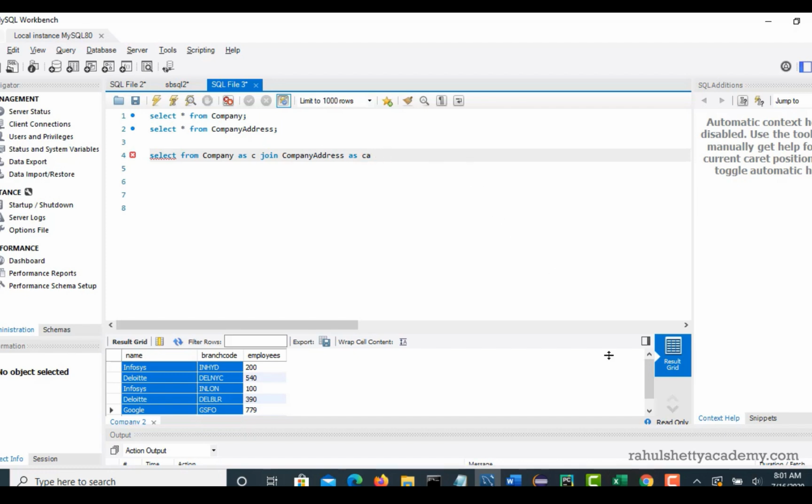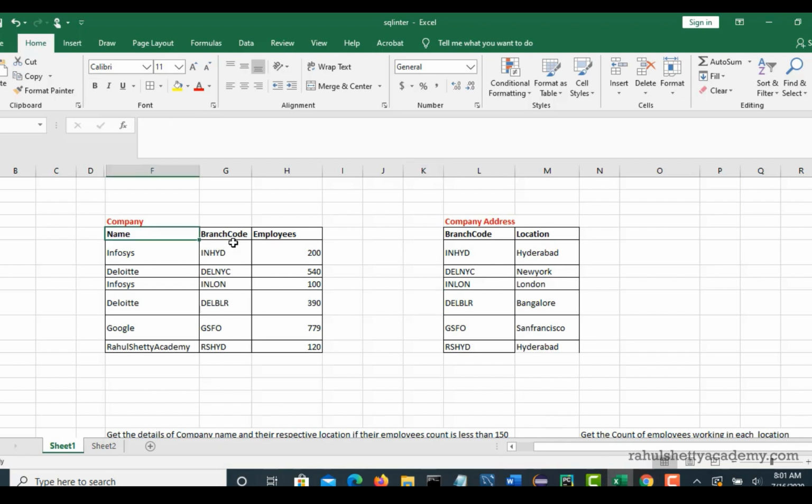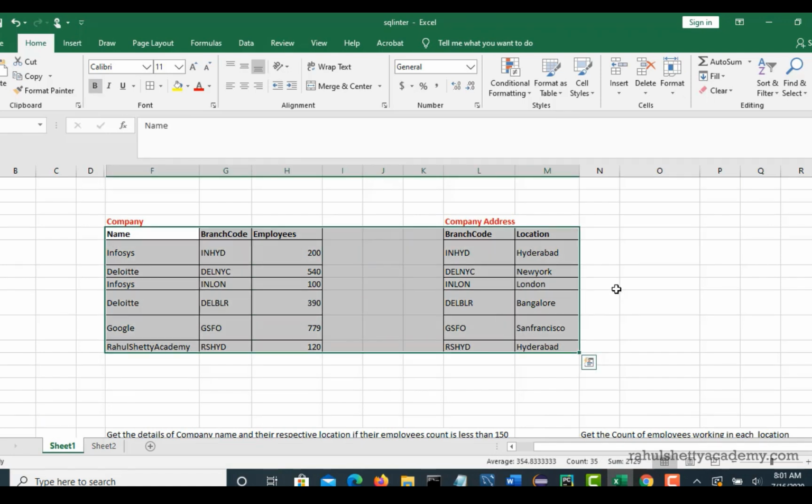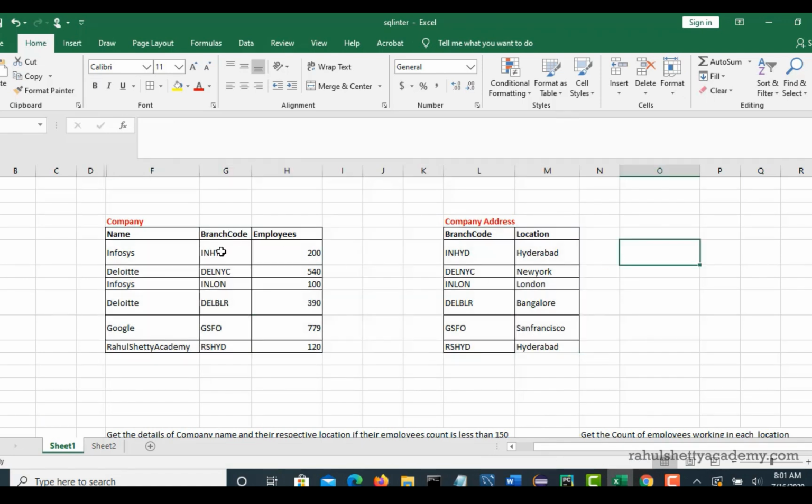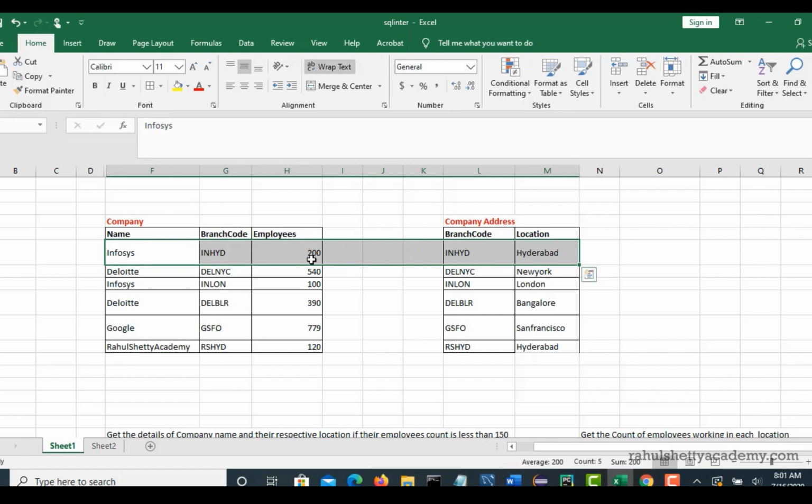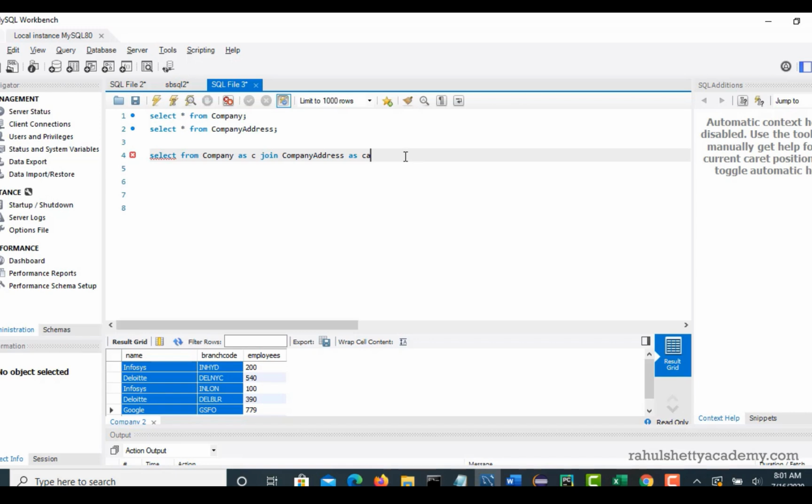Now we are saying join, which is okay, but on what basis do we have to join? We have to tell clearly that if the branch code in company matches the branch code in company address, then merge these two tables. You have to give some condition, because the SQL query can't merge it directly. Based upon the condition you give, on that basis only it will merge. The condition can be given with the help of the ON keyword.